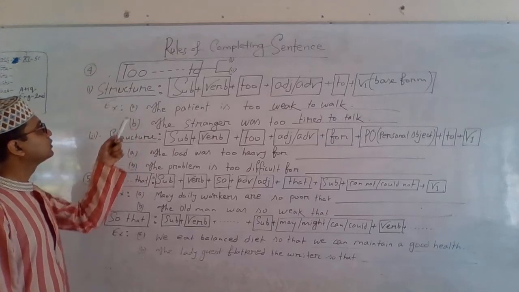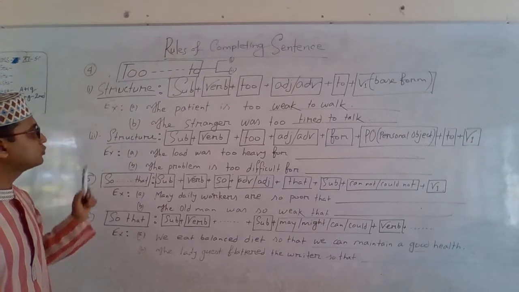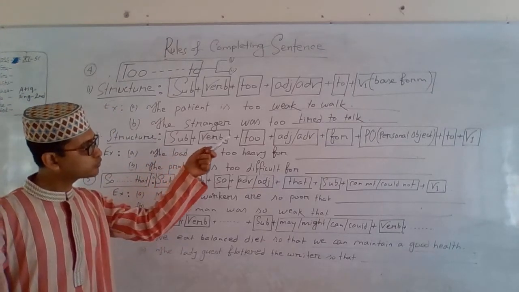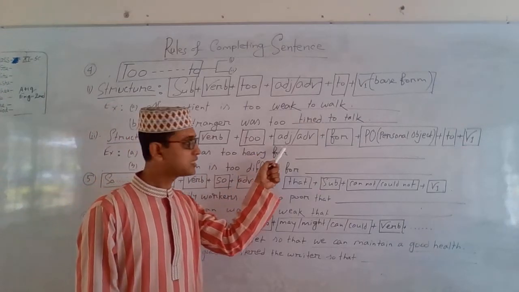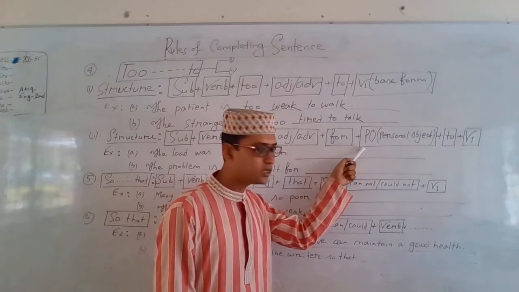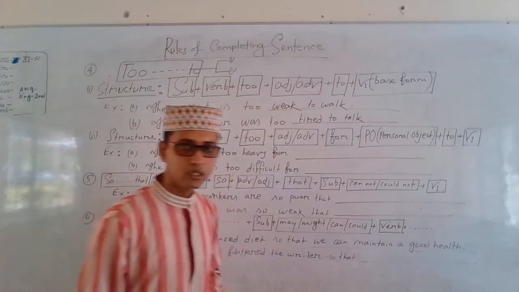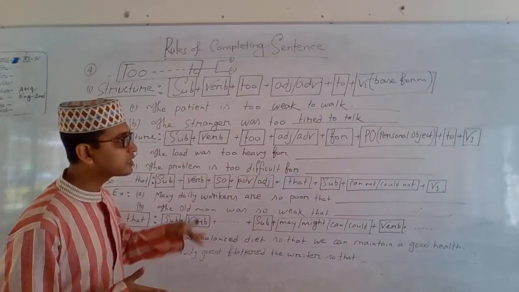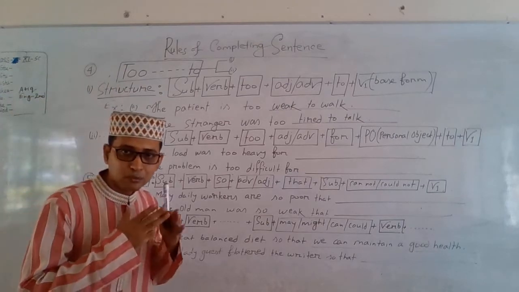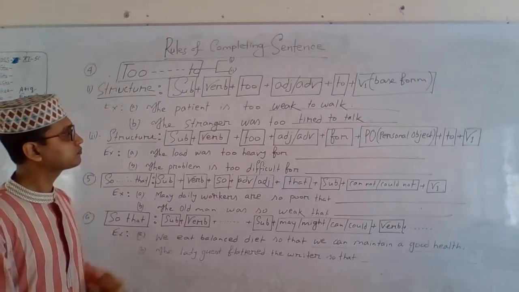Okay, now we will concentrate on structure number 2. Here: subject plus verb plus too plus adjective/adverb plus for plus PO, PO meaning personal object, plus to plus be1. Students, let us compare 1 and 2. What is the basic difference between these two structures?